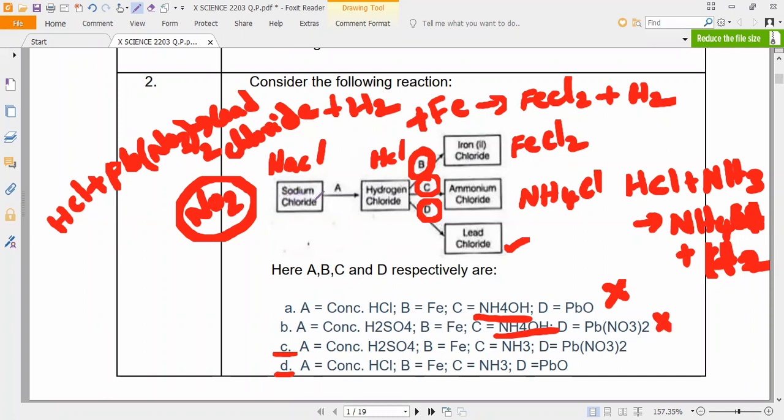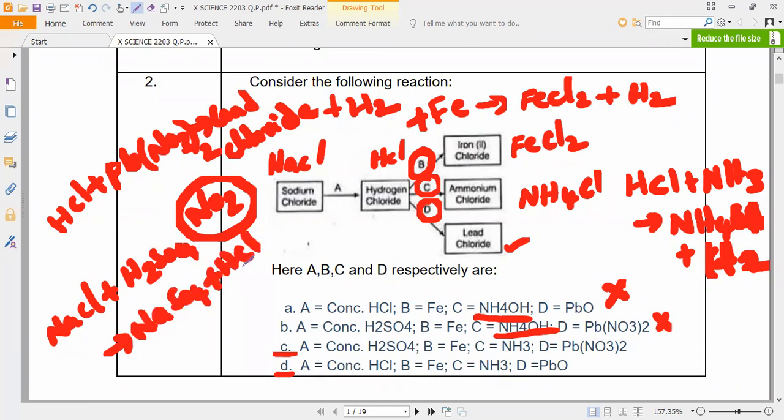Next, sodium chloride, NaCl, reacting with H2SO4. What do we get, guys? We get sodium sulfate, Na2SO4, plus HCl. Correct? So that is the only HCl we are using here. So what is A? H2SO4.